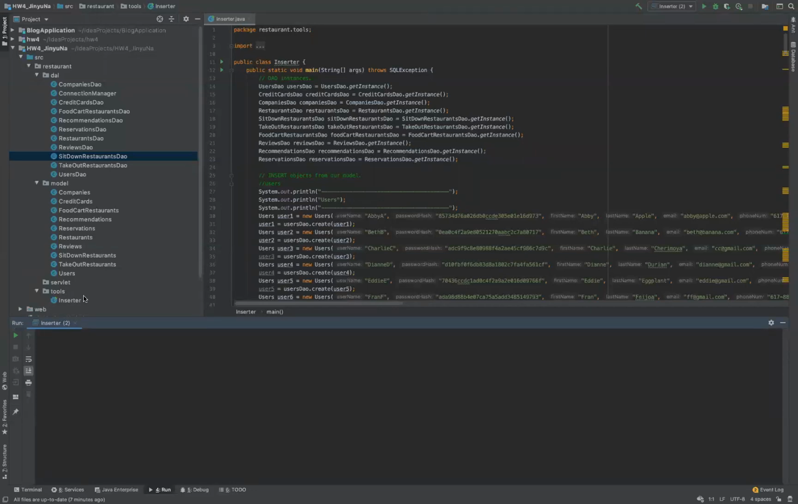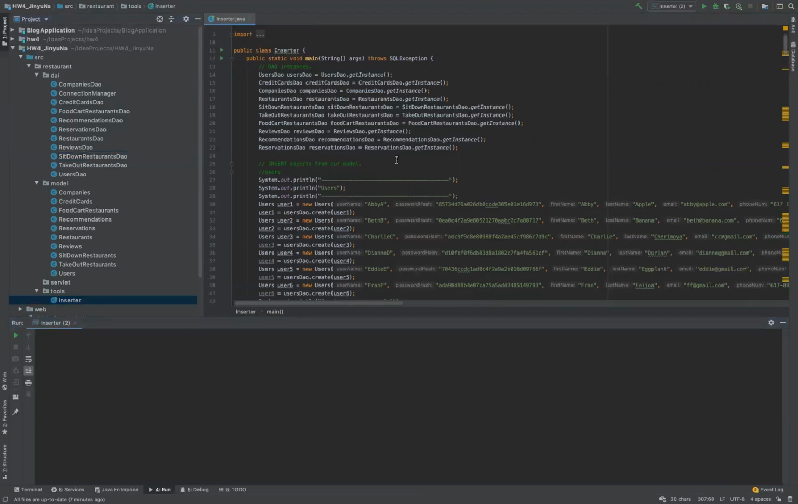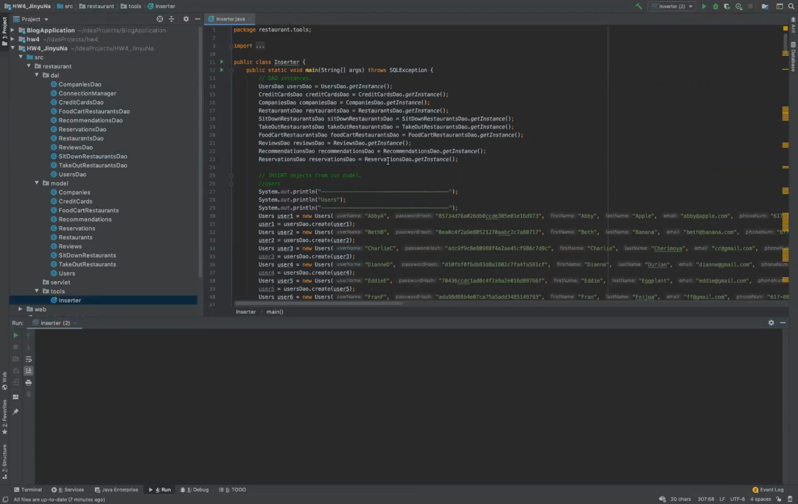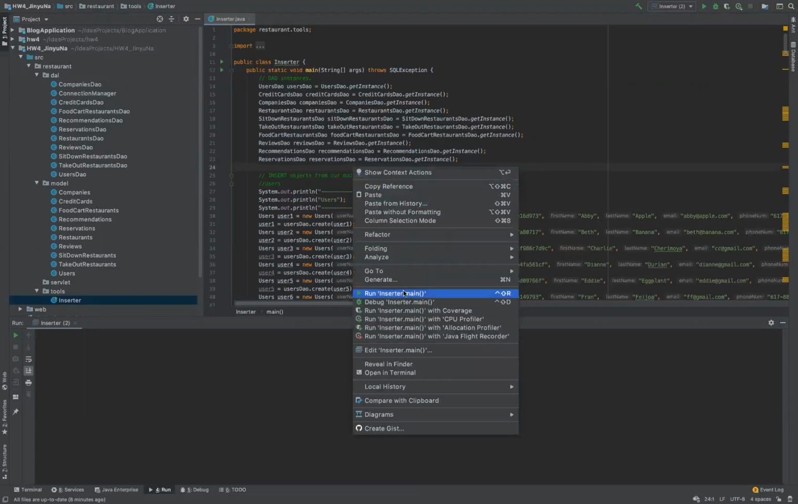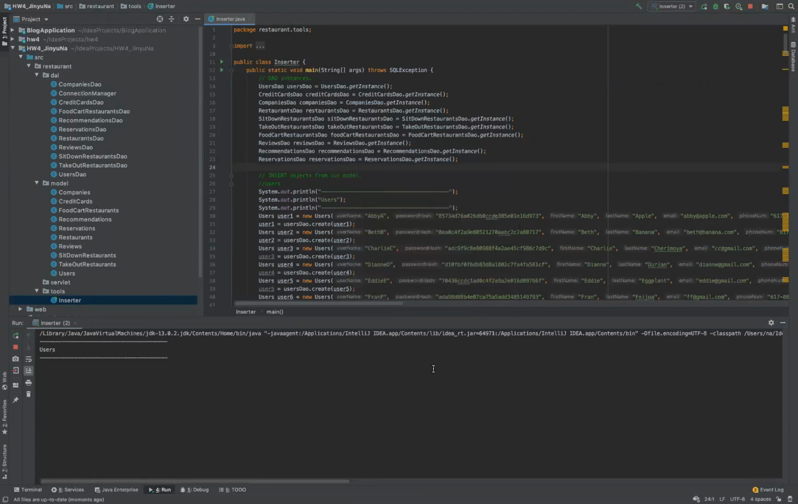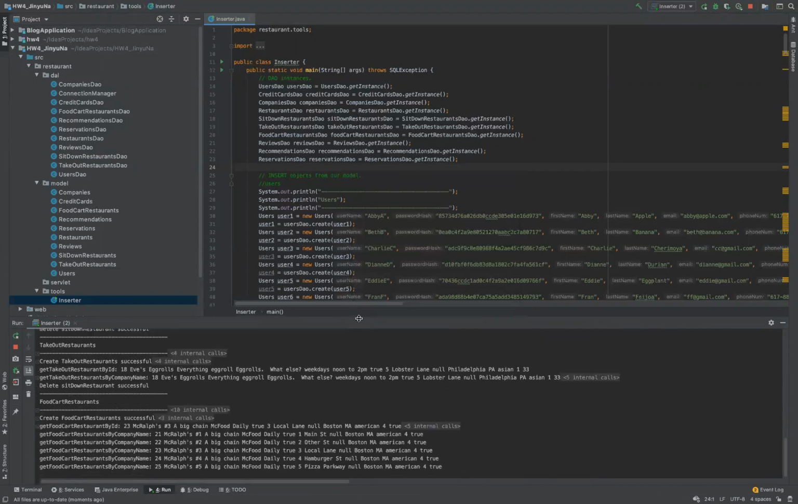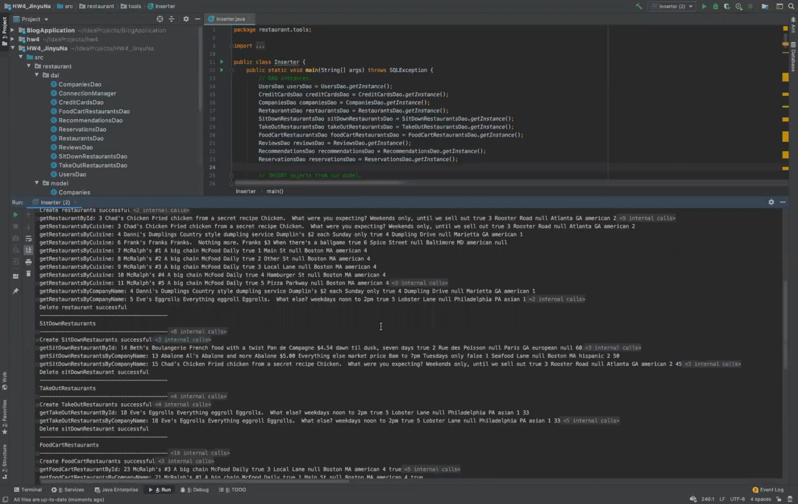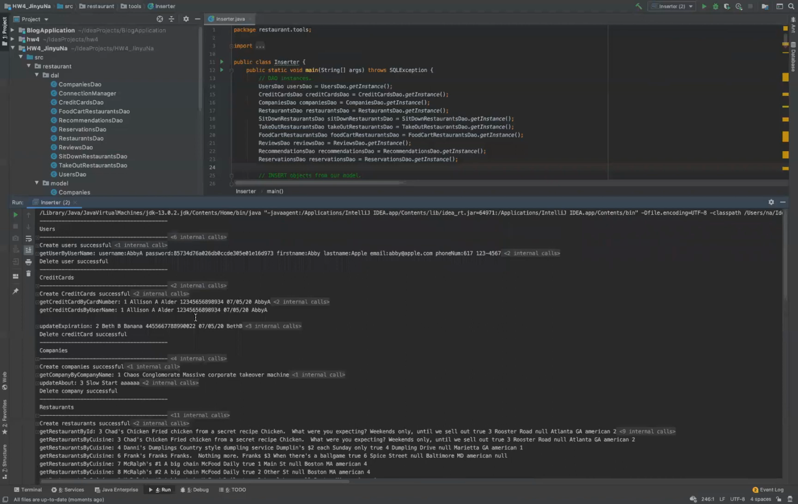In the tools file, I have an inserter. This inserter can help me to insert data in my database and test functions. Okay, I will run it first. We can see the results here. Take the users as an example.